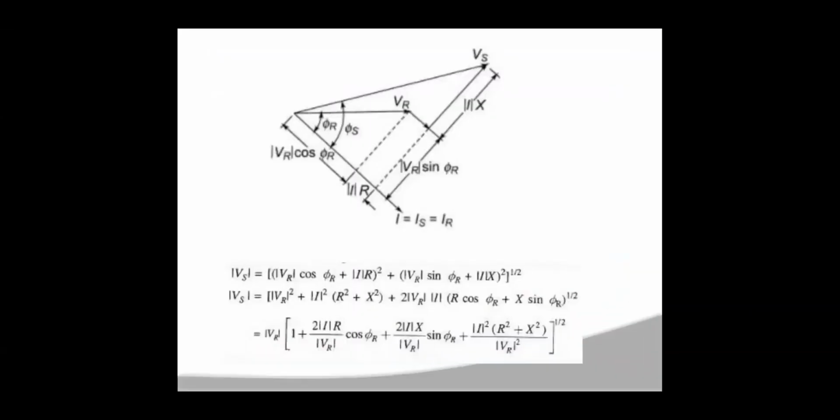Now here also you can calculate the sending end voltage. Okay. So for calculating the sending end voltage, again you have to draw the vector diagram. So now here I am taking Vr as the reference. Now your Ir will be at an angle of phi r to Vr, that is also lagging. So generally your loads will be lagging.